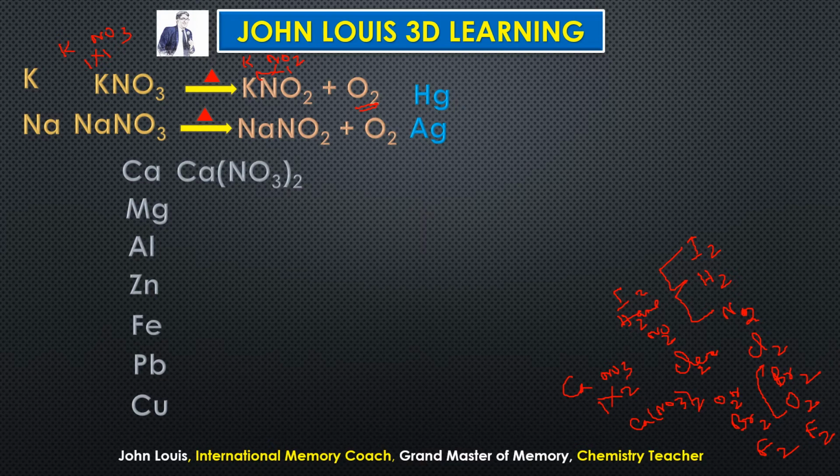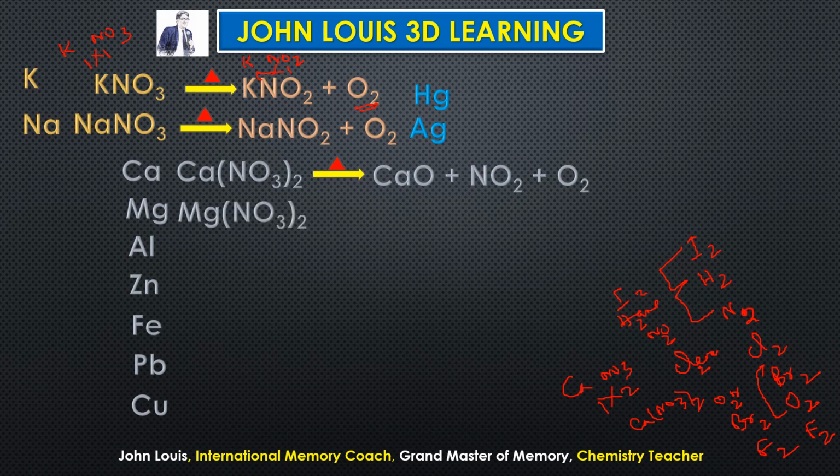based on their valencies. Okay, what happens when medium reactive metal nitrates are heated? You will get metal oxide plus nitrogen dioxide plus oxygen. Since it is calcium nitrate, what metal oxide will you get? Calcium oxide plus nitrogen dioxide plus oxygen.